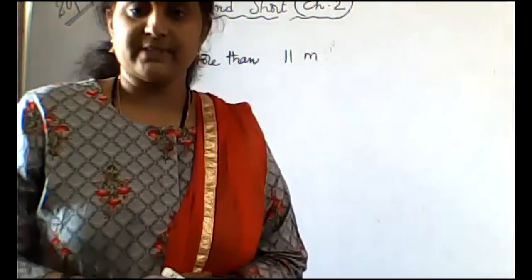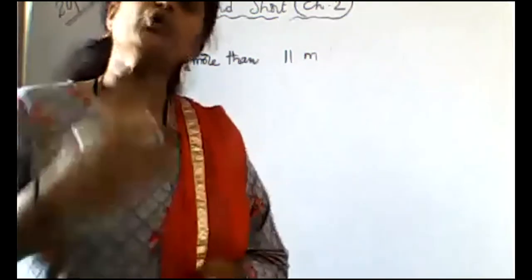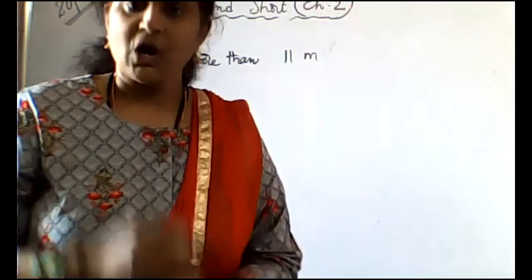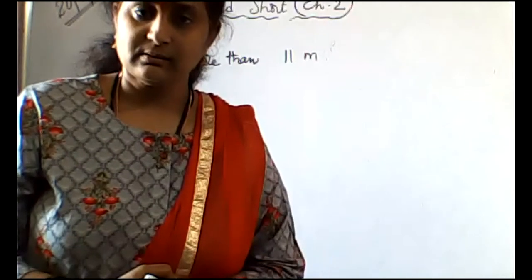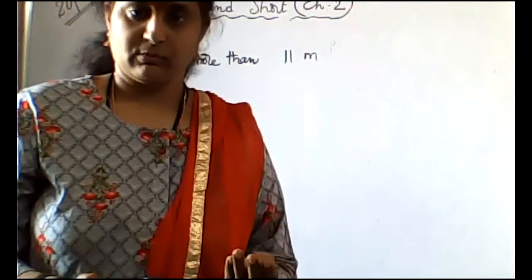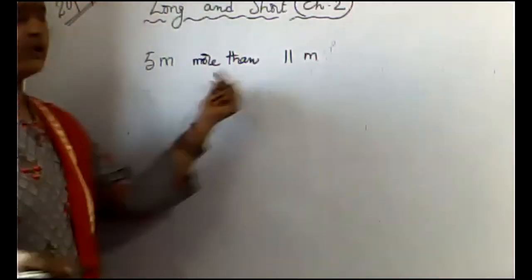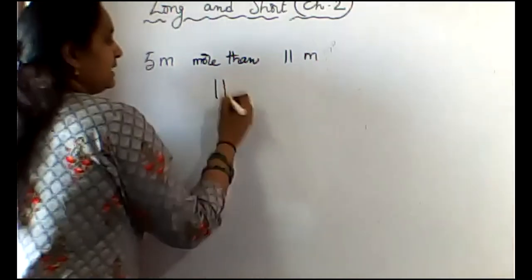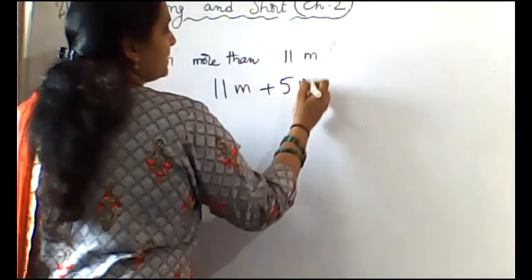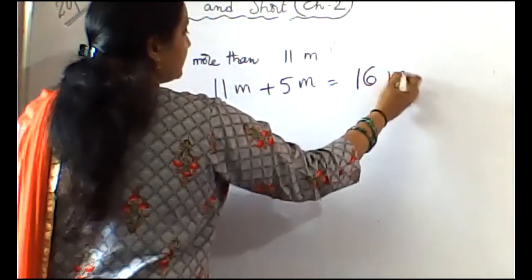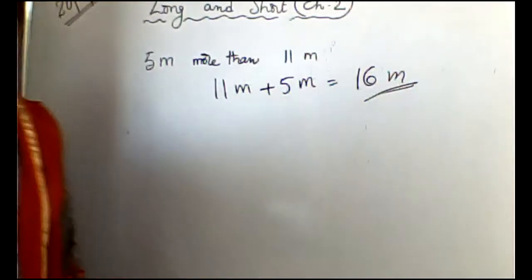Suppose Samuel has 2 chocolates with him. Harsha gave 2 more chocolates to Samuel. How many chocolates does he have? 4. So that means we need to add. So 5 meters more than 11 meters means 11 meters plus 5 meters, addition, which is nothing but 16 meters.